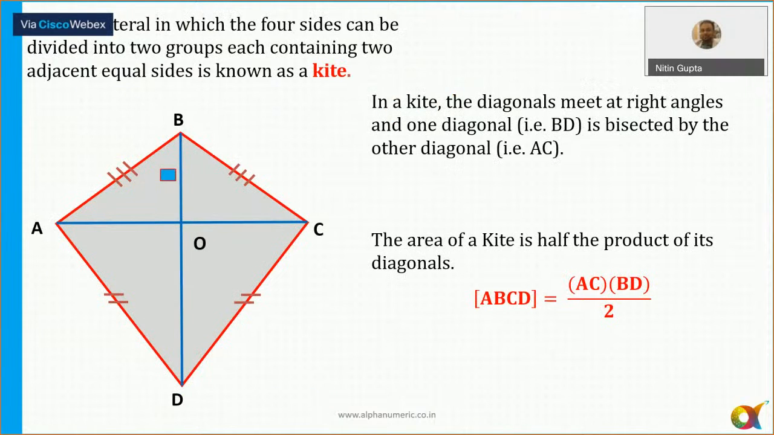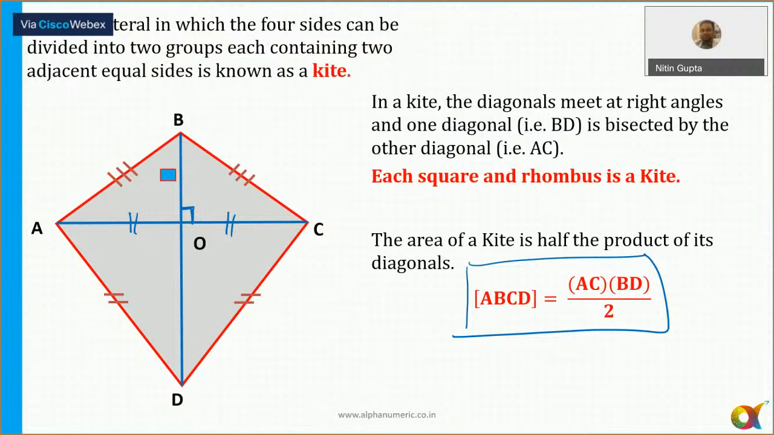Kite, okay. Diagonals of a kite always intersect each other, and two pairs of adjacent sides will always be equal. These two sides are equal. And area of a kite is also equal to half D1 D2. So area of the kite is always equal to half into the product of the two diagonals. Each square and rhombus is a kite.